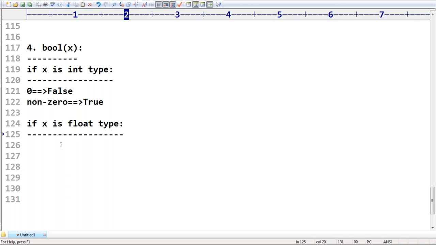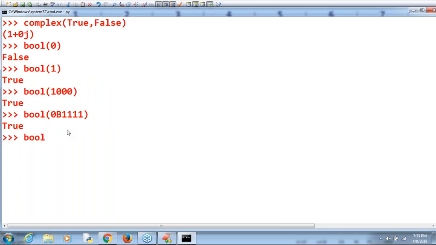Baswaraj is asking: bool, I want to pass -1, what is the answer? Baswaraj, can you please guess what the answer we are going to get? The rule is straightforward: 0 means false, non-zero means true. Non-zero, so true is the answer.